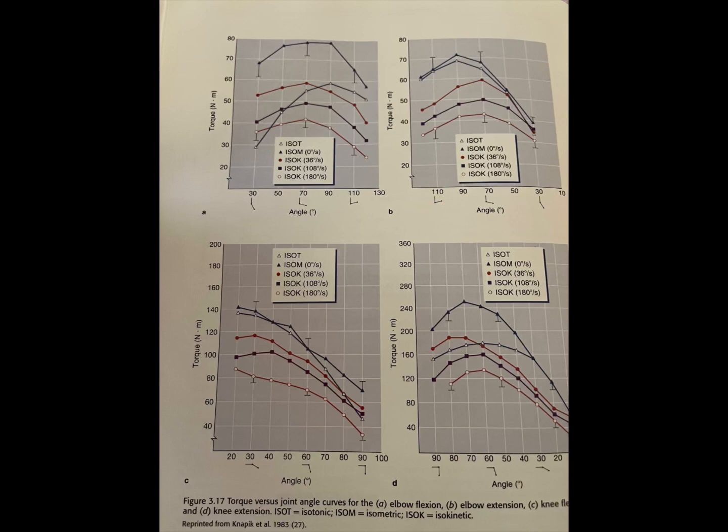Muscle contraction velocity. Classic experiments by A.V. Hill on isolated animal muscles have shown that the force capability of muscle declines as the velocity of contraction increases. The relationship is not linear. The decline in force capability is steepest over the lower range of movement speeds. Human movement technique can make the best of this relationship.